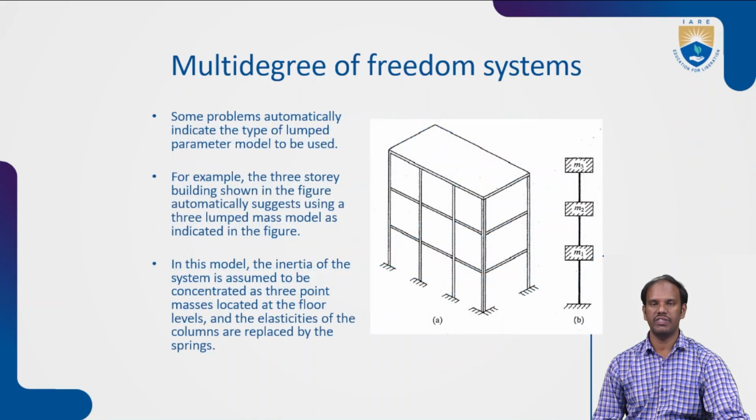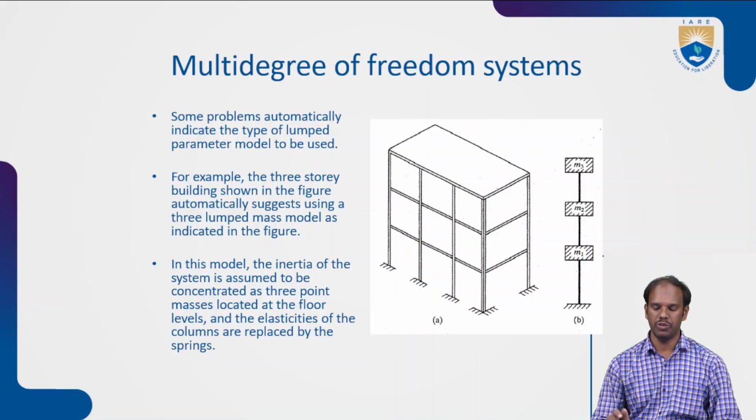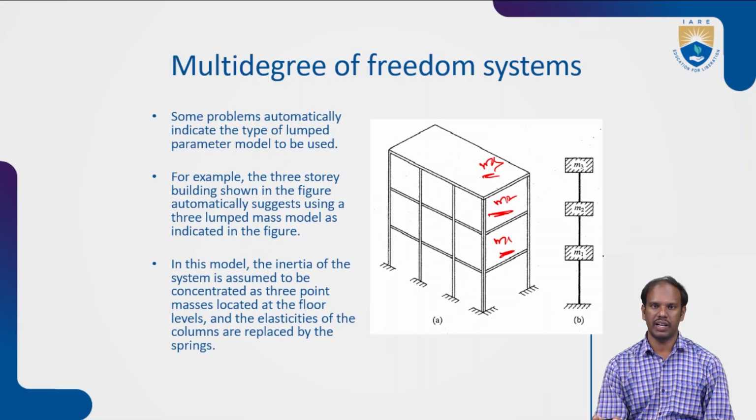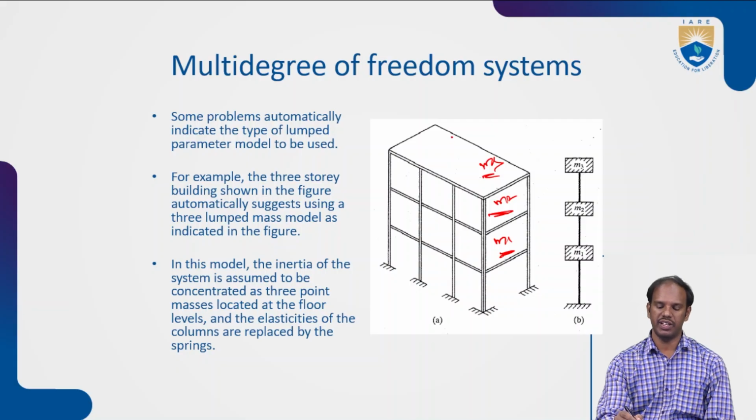Here is one example of multiple degrees of freedom with M1, M2, M3. Here each floor we are considering as a mass. Each and every floor is concentrated with a number of items, like in the balcony we have a fridge, ACs, TVs, whatever items we have kept; these become the masses.